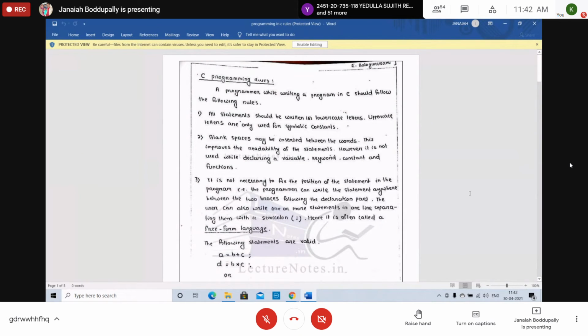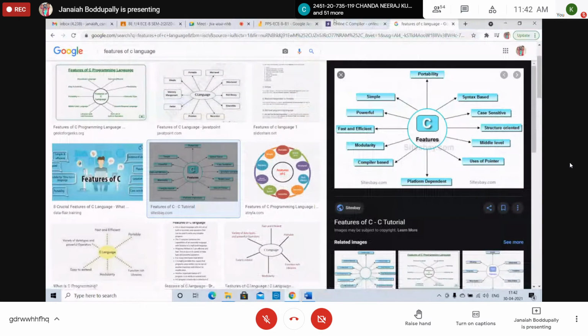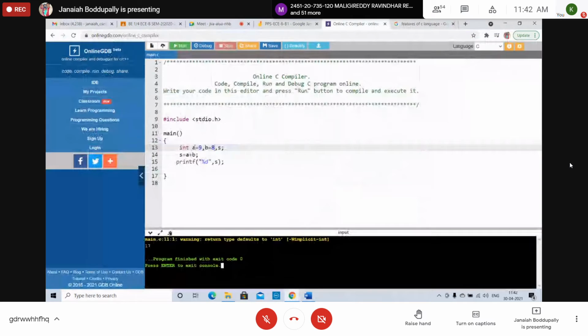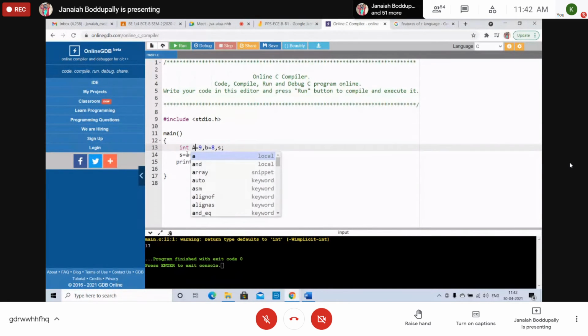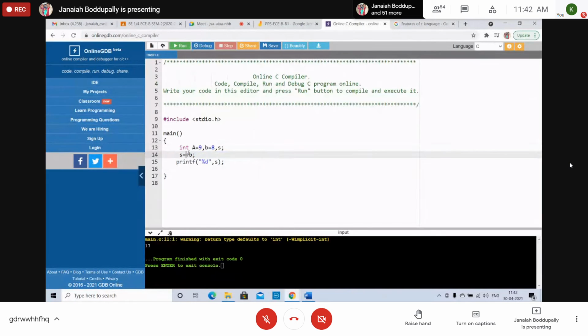You can use capital A also here, as a symbolic name, but you need to use the same capital A wherever you use it.